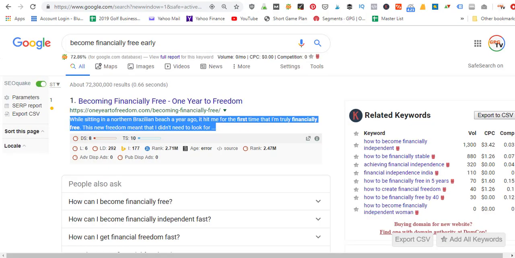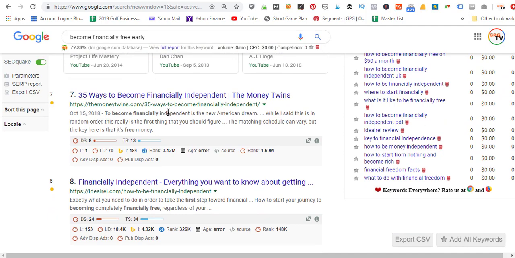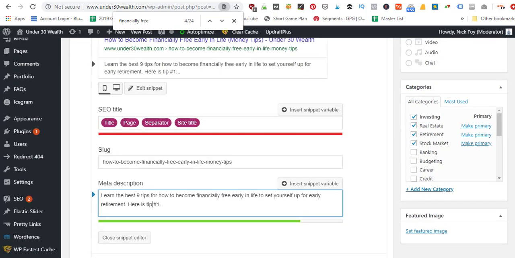So I would come out onto Google and look at all these other articles that are ranking, just to see an idea of what they're already doing, what they titled their blog posts, what they used for their meta description, and I would take all that data and all those examples, and I would figure out how to make mine better, make mine more enticing, so that people want to click mine over theirs. Because when you get more clicks and higher click-through rates, Google's going to send signals that your article is more important, and it's going to move you up the rankings ahead of everybody else. So start with that tip there.